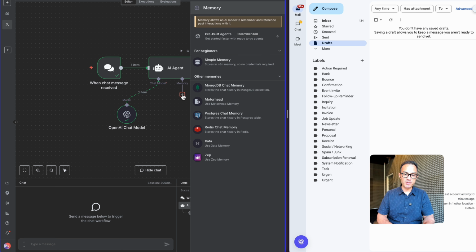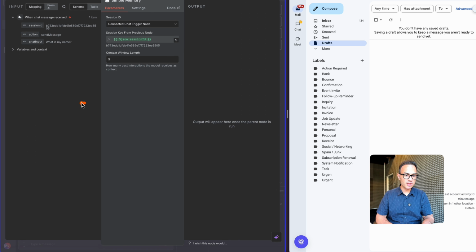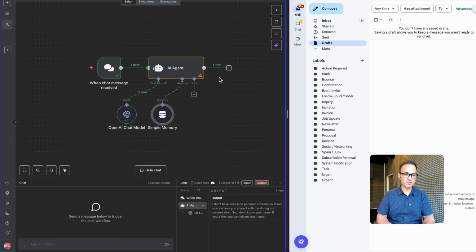So you can click on memory. You can click on simple memory. There are different ways of adding memory, short-term, long-term. The long-term is called Retrieval Augmented Generation, or RAG for short. So we're going to click on simple memory. This indicates the number of actual chat messages in the chat history that your AI agent will remember. We keep it to 5. That's fine. I'm going to save it and start chatting.